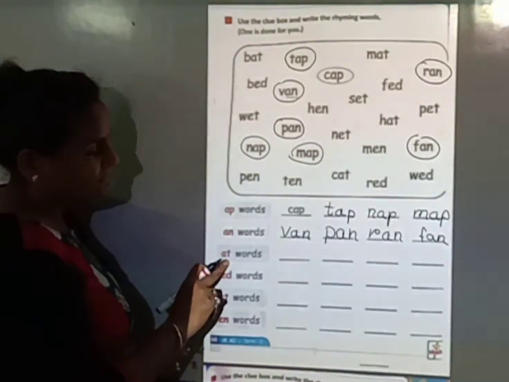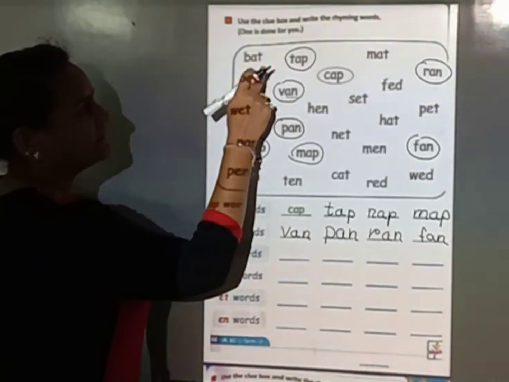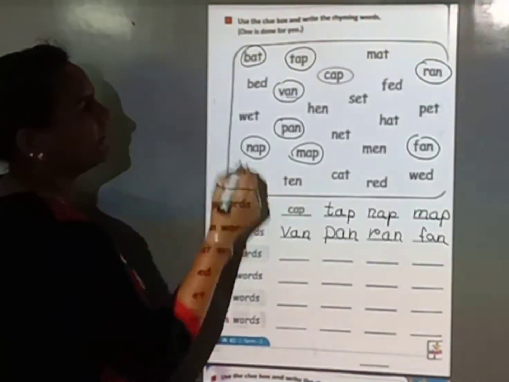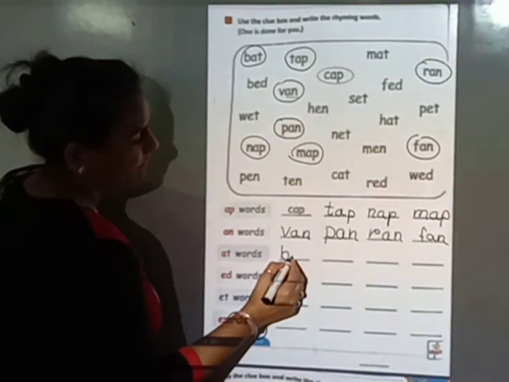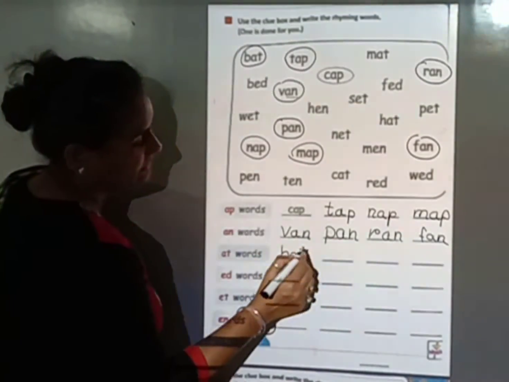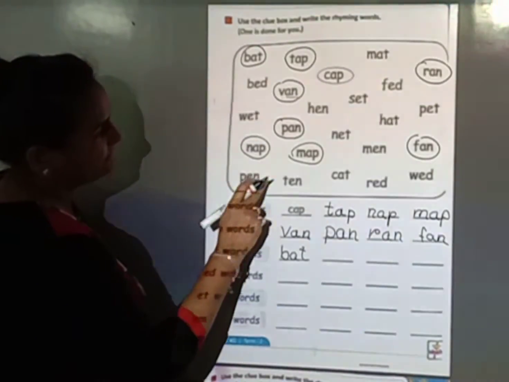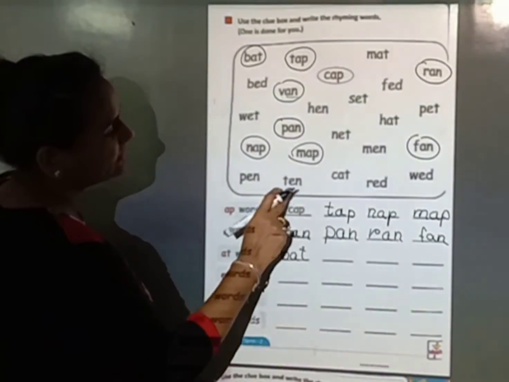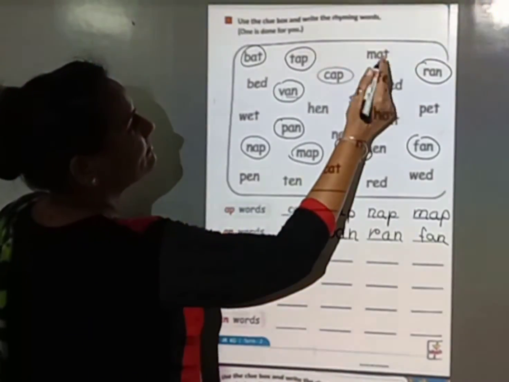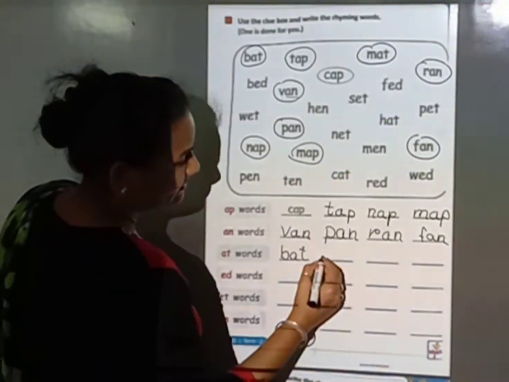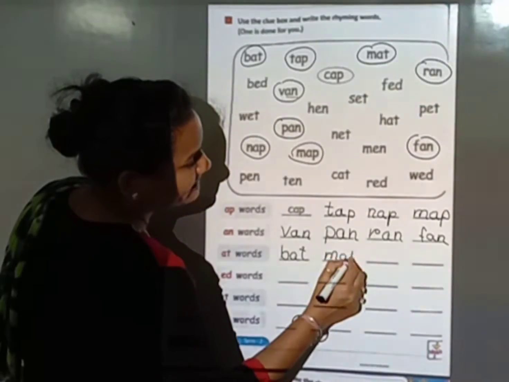So the last two letters are AT. Look at this, BAT. This is also an AT word. So circle it and write in this space. BAT, bat. Now BED, WET, PEN, HEN, TEN, NET, SET, MAT, mat. This is also an AT word. So circle it and write in this space. MAT, mat.